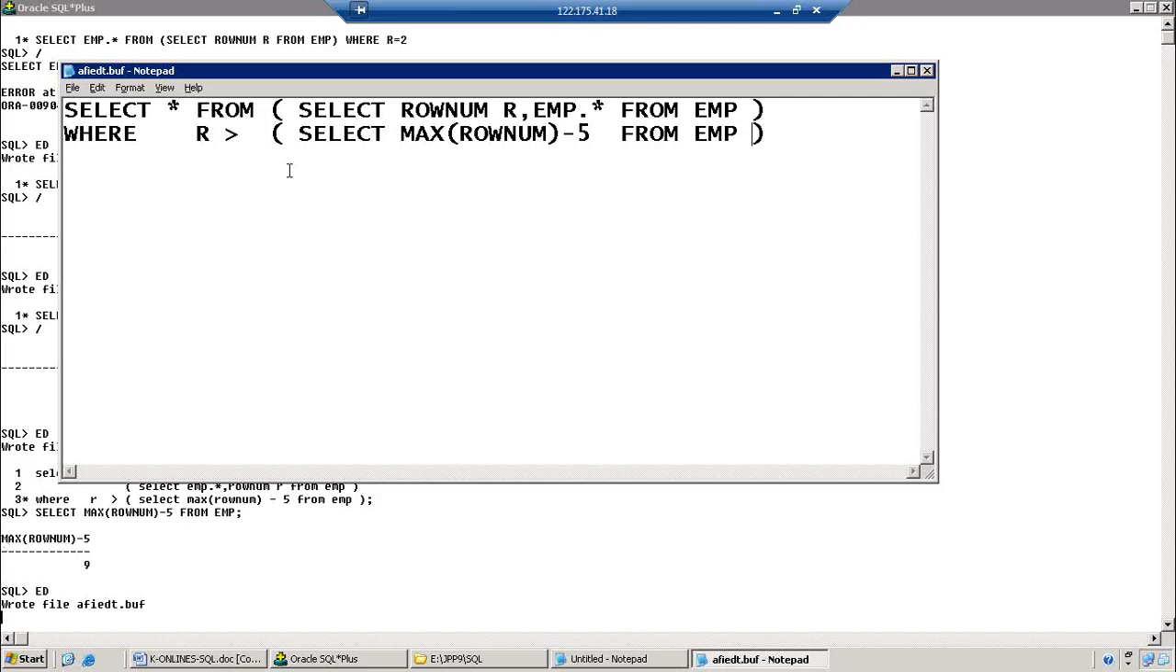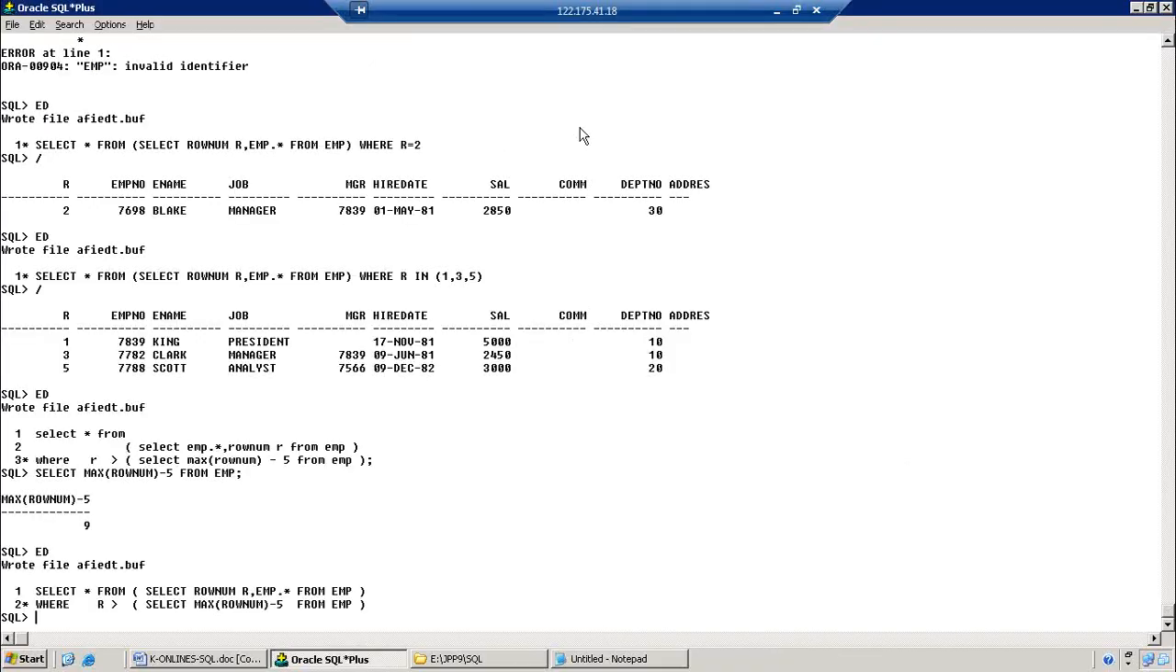So what are the values greater than 9? 10, 11, 12, 13, 14. Those records are going to be retrieved from the table. So I want to retrieve the last 5 records. Suppose here, instead of 5, I am using 2. First 3 records or last 3 records? Last 2 records. Let us check it.